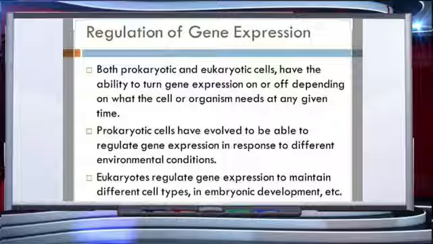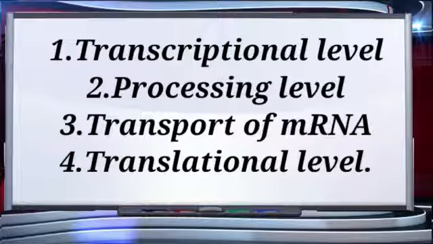In prokaryotic cells, it is regulated by many factors like environmental factors and sources available. The major regulating factor is a protein, which is termed an accessory protein. In eukaryotic cells, this regulation takes place at multiple levels, which we will see one by one in the coming slides. Gene expression results in the formation of a polypeptide.